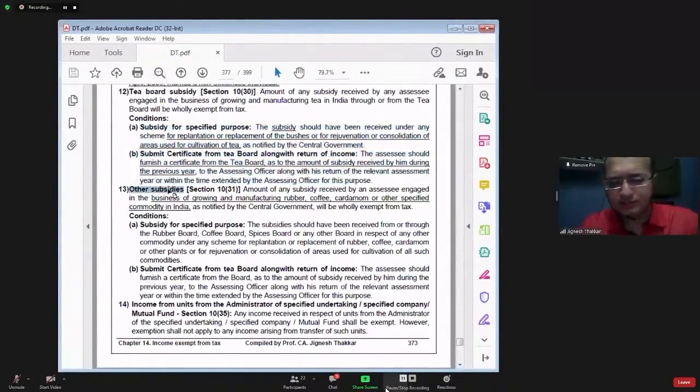Other subsidies. Dikshit, you are asking me the meaning of rejuvenation? Rejuvenation means to reinstate the productivity. Rejuvenate means to reinstate the productivity.